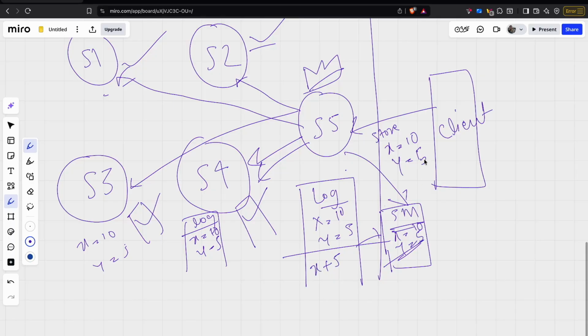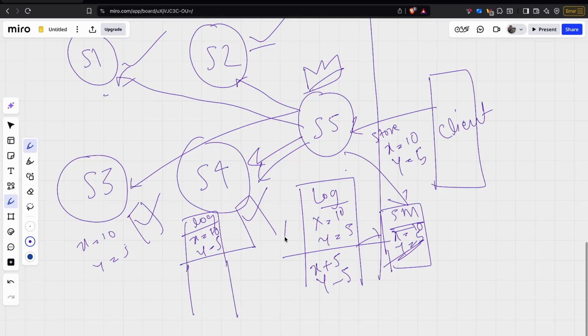Let's say another command from the client was do x plus 5 and do y minus 5. So when this comes, again the leader will handle it. Leader will add it first of all in its log entry, then it will try to replicate this log in other servers. So at no scenario it is possible.